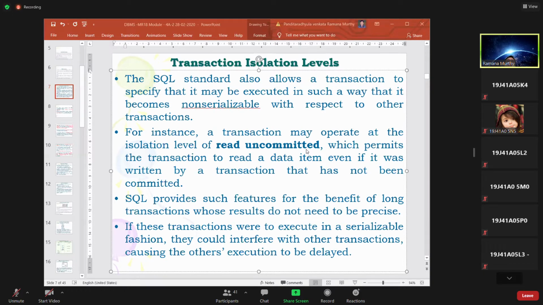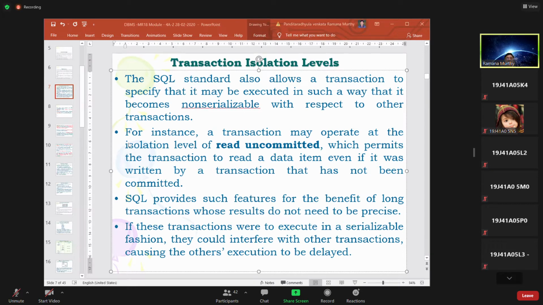But the thing is, in the SQL transaction standards, a lot of systems allow a transaction to be executed in non-serializable order because of performance issues. For example, we have a short transaction and a long transaction to be executed. We can't make the long transaction wait for the sake of small transactions. What happens if we only execute the small transactions and keep the long transaction waiting? The long transaction will keep waiting. So it leads to a performance issue, or we need to pay a price.